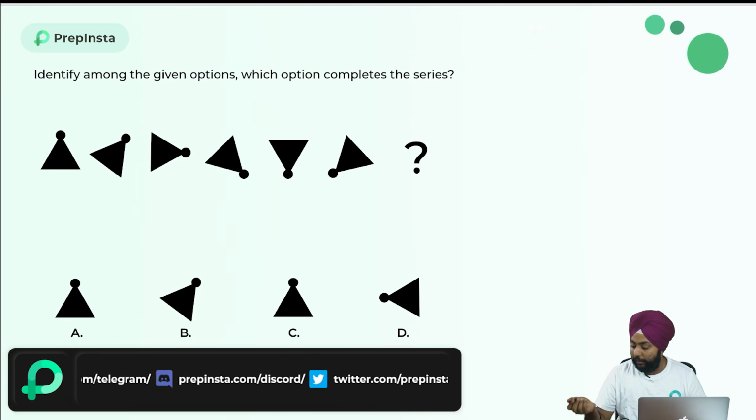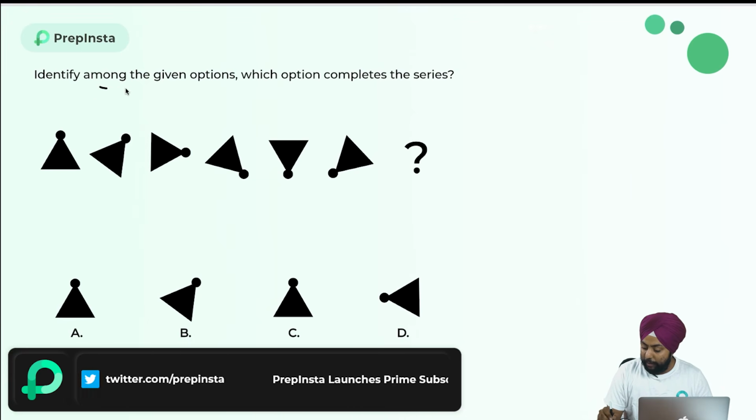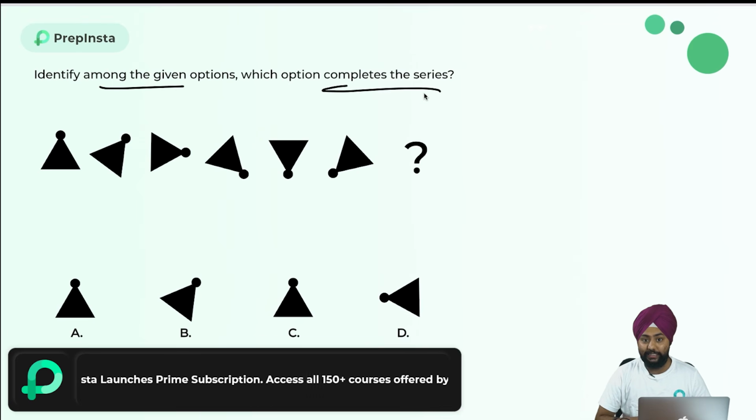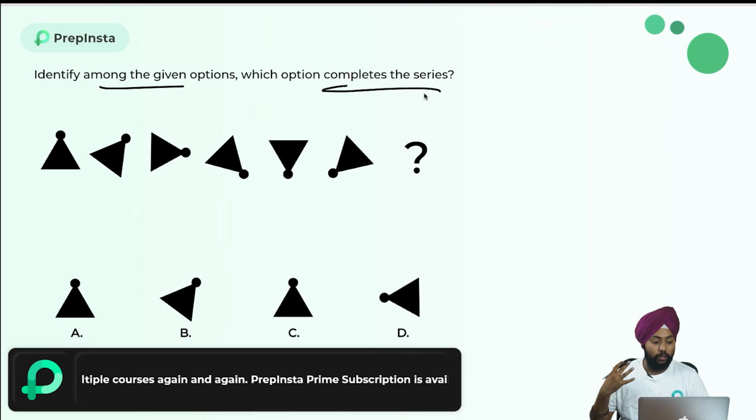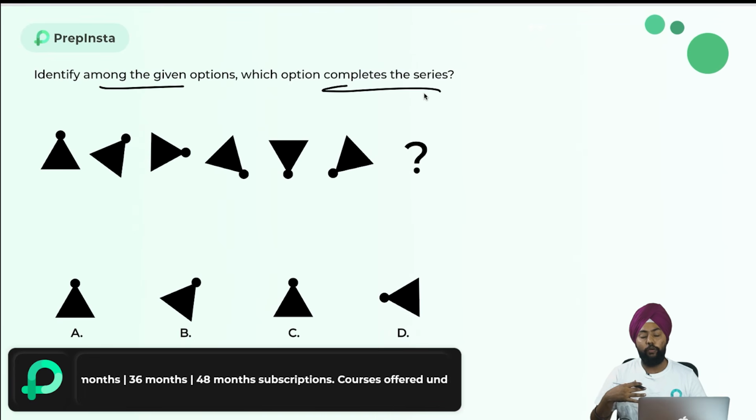Okay, now let's see. They're asking, identify among the given options which option completes the series. There are some visual changes happening in this image, and I have to find out which option will complete this particular series. Whenever we are solving a visual reasoning question, we have to look for two or three things. One, the direction. Second, the objects. And third, the figures, the number of sides increasing and all that.